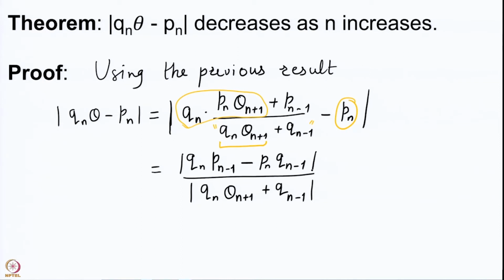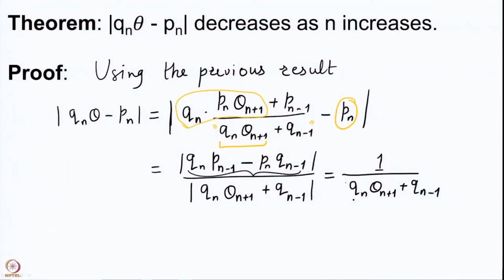So, we put a modulus sign to both the numerator and denominator. Now, we observe here that this is a term in the numerator that we have seen quite often. It is plus 1 or minus 1, therefore, when you put it under the modulus sign, you are going to just get 1. And here we have a positive quantity, that is because q's are all positive and theta from 1 onwards are also positive. In fact, the complete quotients theta are bigger than 1 if they are not 0. Even if theta is 0, you have the corresponding qn minus 1 sitting there. So, this quantity in the denominator is always a positive quantity.